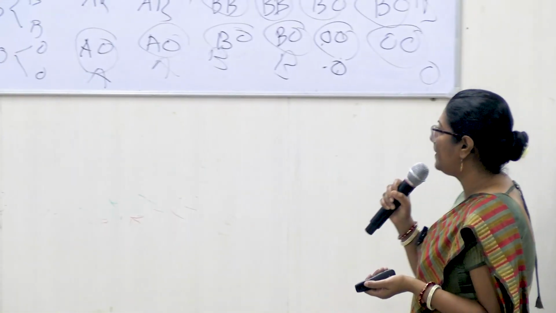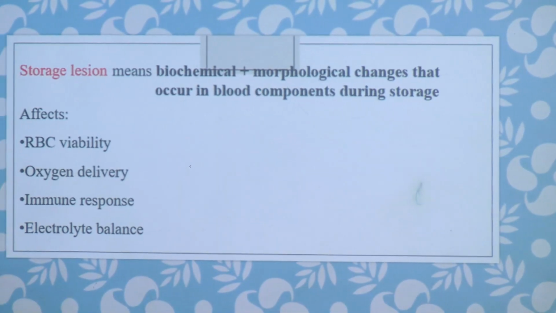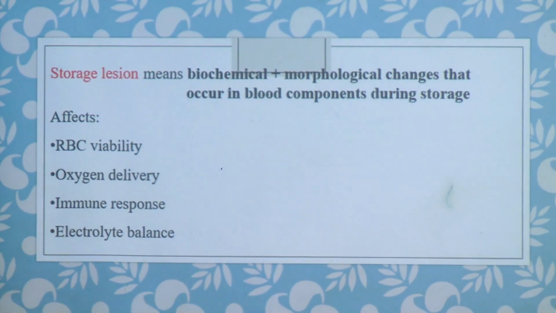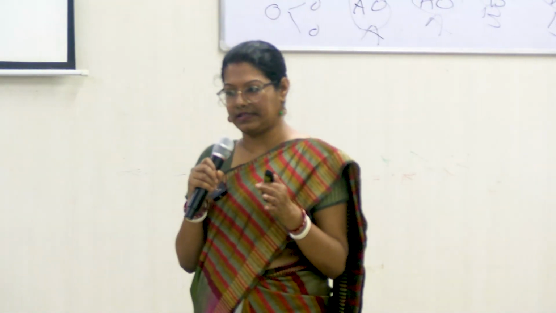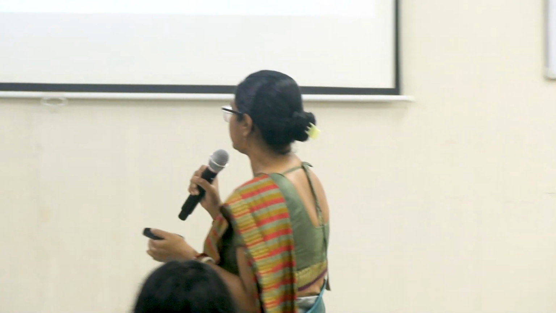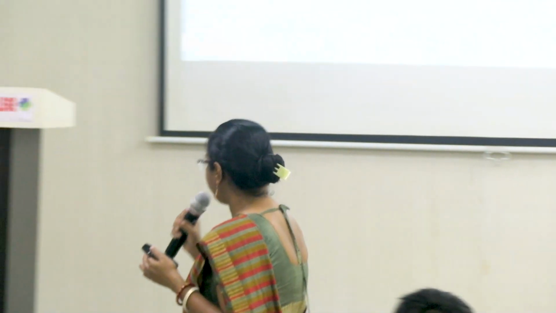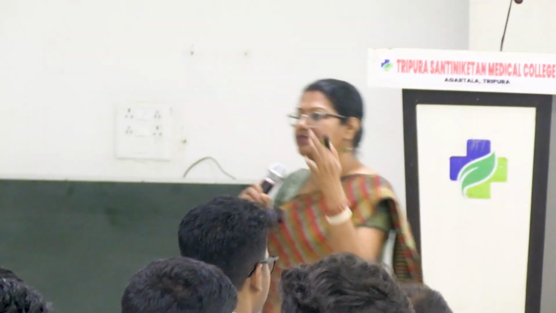Now what are storage lesions? Storage lesions mean biochemical and morphological changes that occur in the blood components during storage of blood. Even after we ensure that we have added additives or anticoagulants, some storage lesions will appear: some biochemical changes or some morphological changes. These storage lesions will affect RBC viability. Whether 21 days, 35 days or 42 days it is supposed to be viable, it will reduce RBC viability, and then it will automatically reduce oxygen delivery.